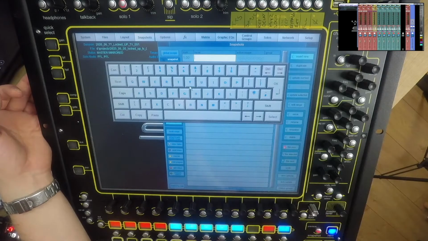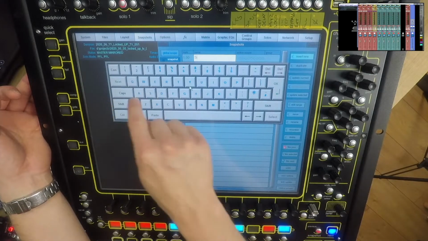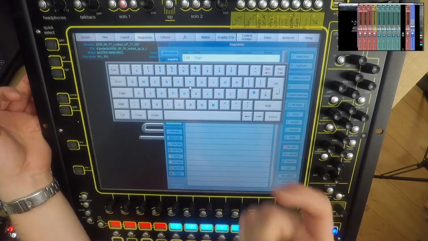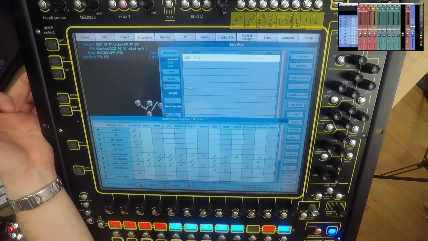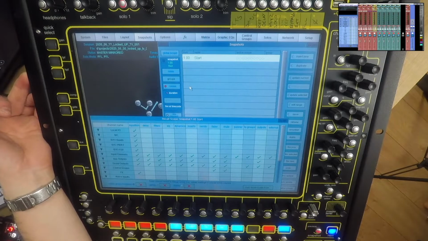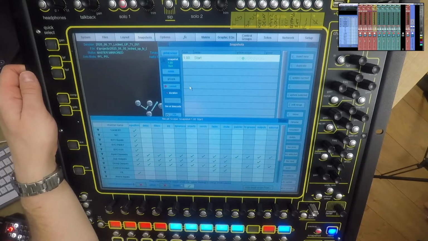So now I can create a new snapshot, which I'm going to call Start. And within that snapshot, I'm going to go to the recall scope, and I'm going to just think about what I want to scope. So to start with, I actually want the bank to recall. So when I store a snapshot, I want the bank I'm on to recall.